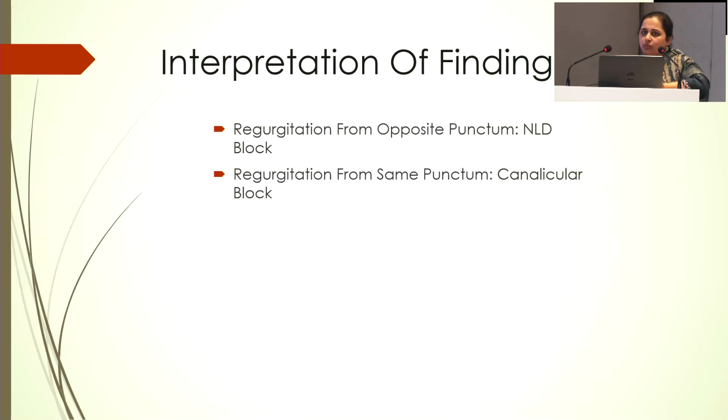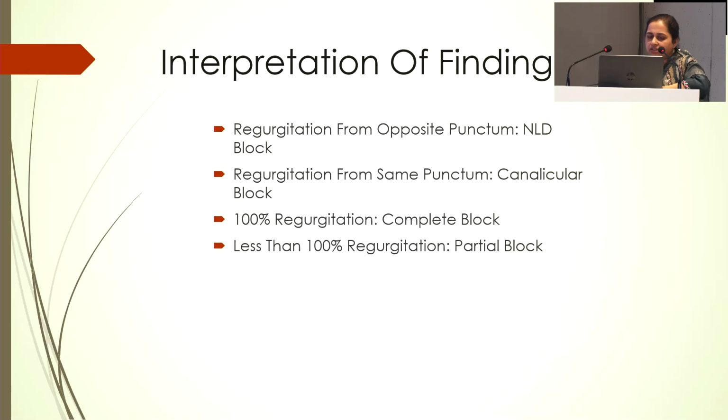If it is NLD block, yes, you should go ahead with sac surgery. If it is canalicular block, because the fluid or tears are not reaching the sac, you can safely go ahead with cataract surgery. There is no need for any surgery in spite of the watering. 100% regurgitation means complete block, less than 100% means partial block. If the regurgitation is clear, you can still go ahead with cataract surgery.